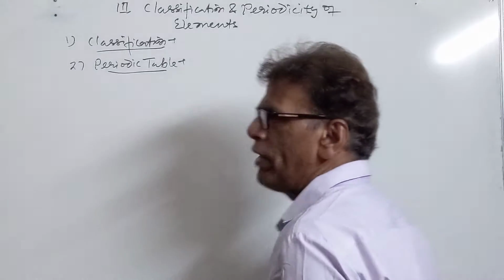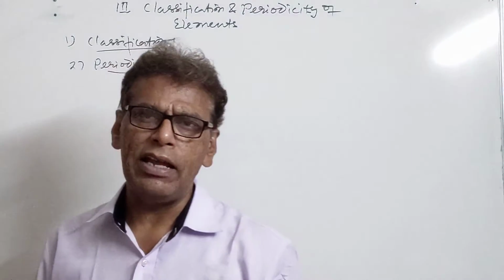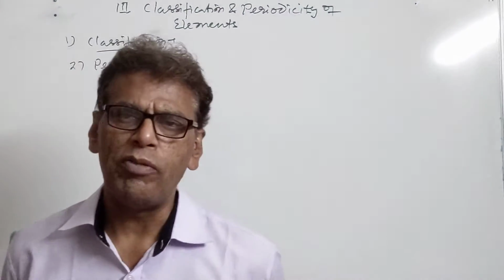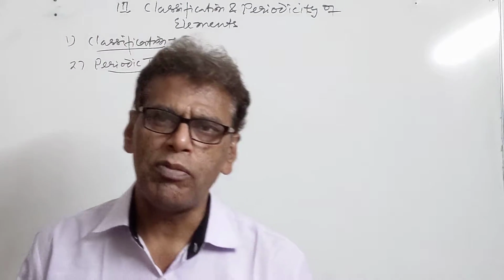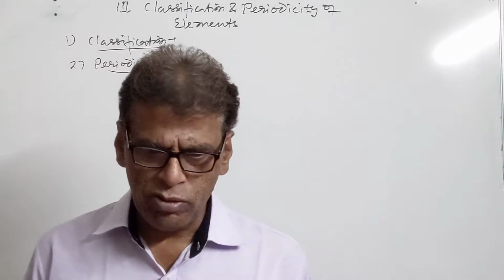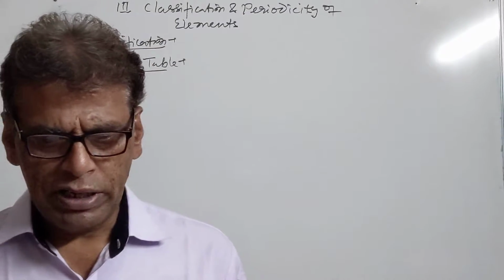Then we have the periodic table. It is the table of elements obtained by arranging the elements in order of increasing their atomic numbers in such a way so that the elements having similar properties are in the same group. This is called the periodic table.